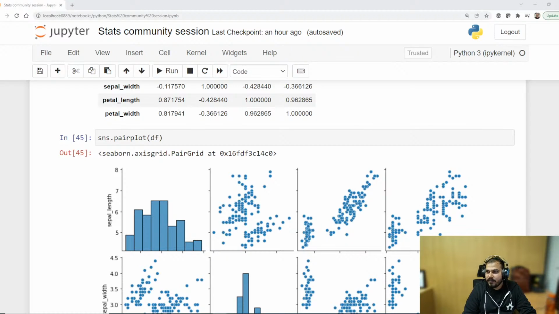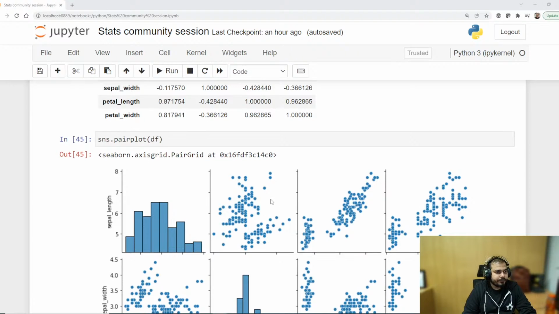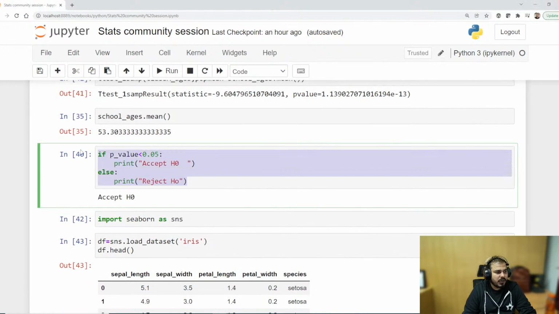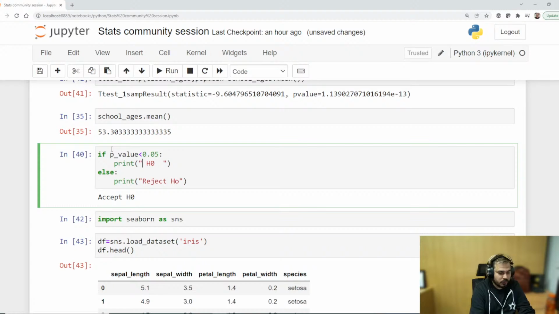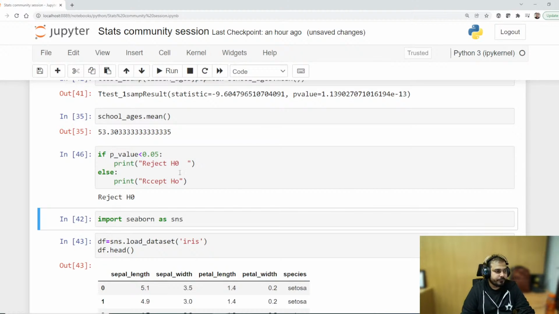People are having confusion with respect to p value. Are you having confusion with respect to this? Have I made any mistake? Let me just confirm it. Oh, yeah. Guys, this will be reversed. Sorry. I made one mistake.